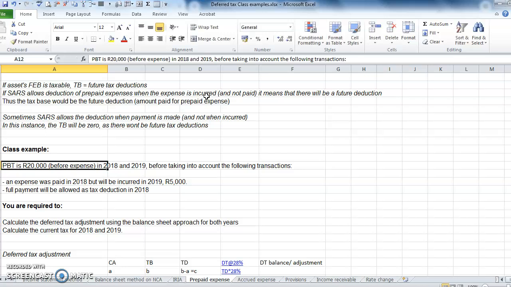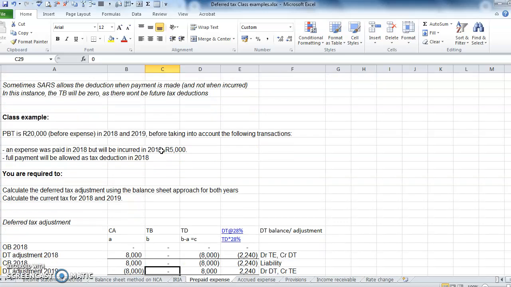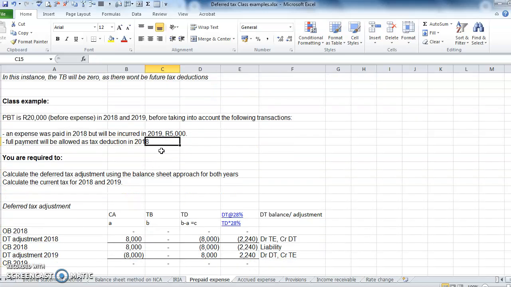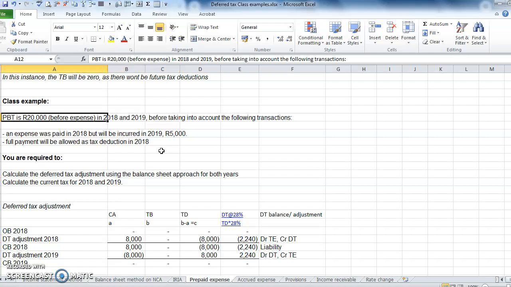So let's look at an example quickly. The profit before tax is 20,000 in 2018 and 2019, and this is before the expense is taken into account. The expense was paid in 2018, right, and it will be incurred in 2019.